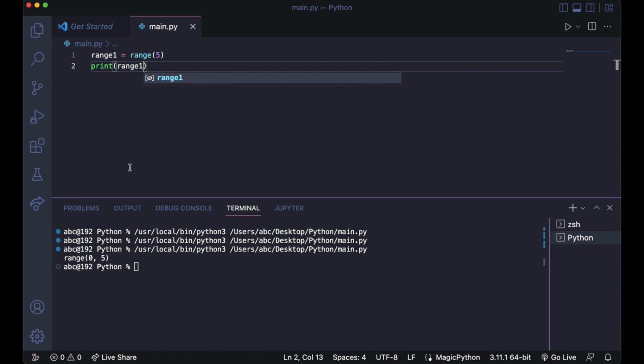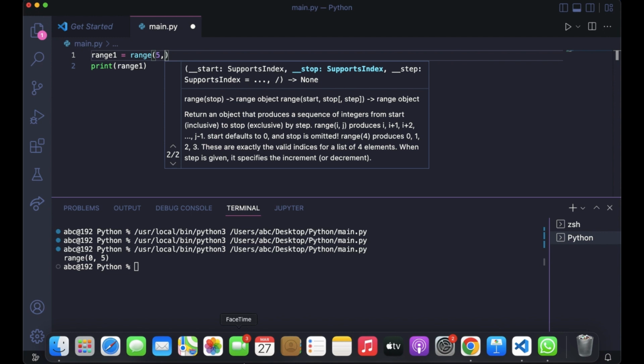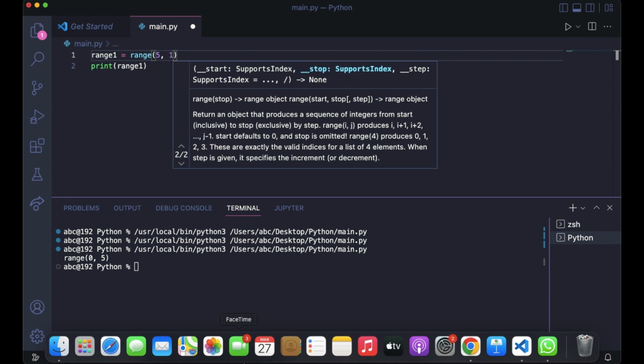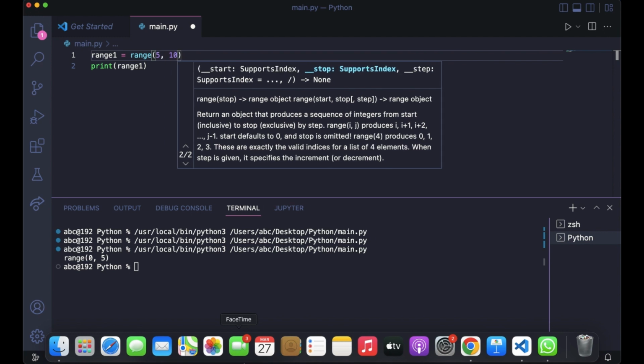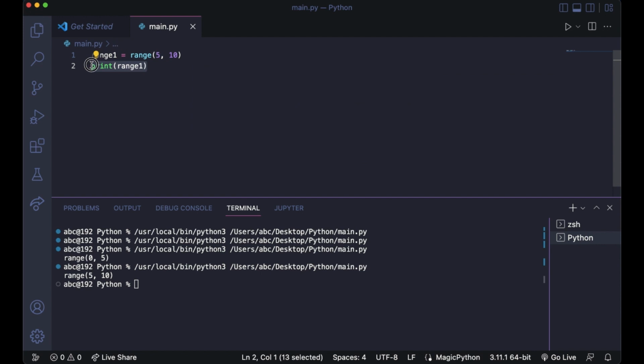You can give it 3 arguments, or 2. So let's first give it 2 arguments. Let's say we want to print numbers from 5 to 10 using the range function. So ideally this should do it, right? But it will not, because we have to use for loops to do that.